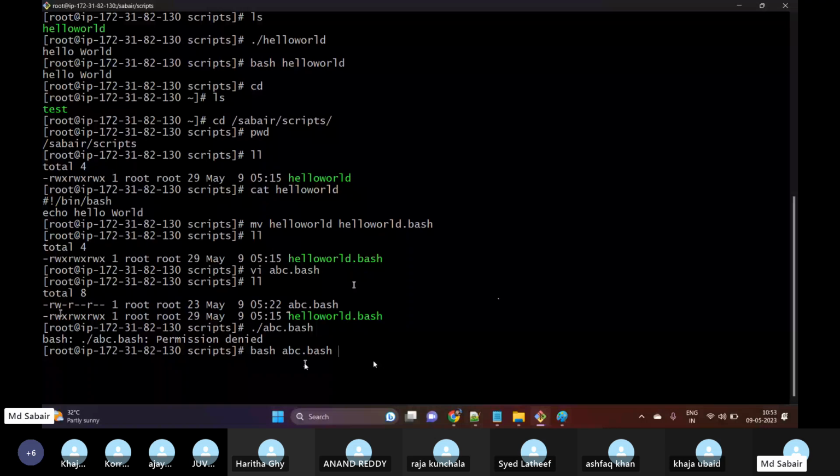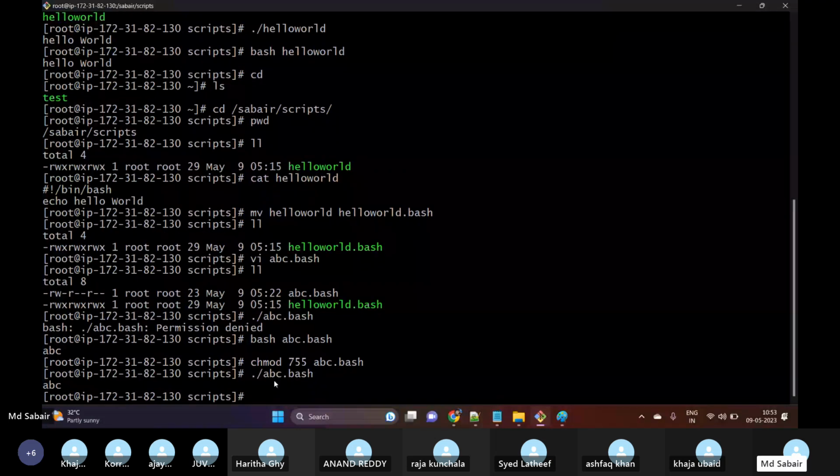What this will do is, if we are using bash, it will not check for permission, it will directly execute our script. If you are using dot forward slash, then it will check for the permissions. But always make sure to provide 755 permissions. So how to provide permissions? chmod 755 abc.bash. Now if I try to execute ./abc.bash, then we can see the output as abc.